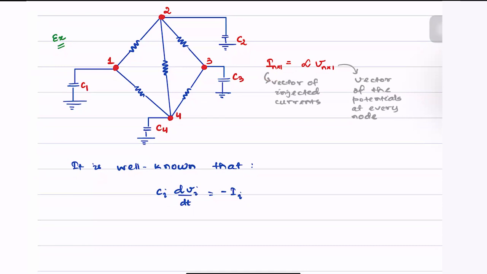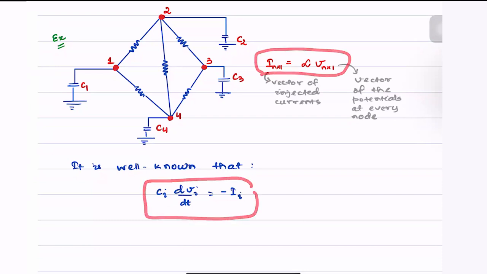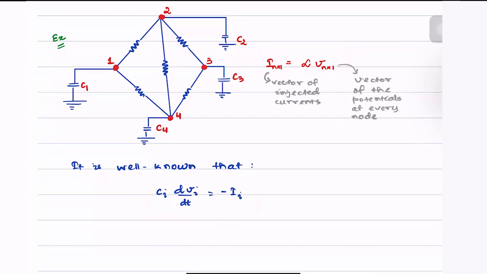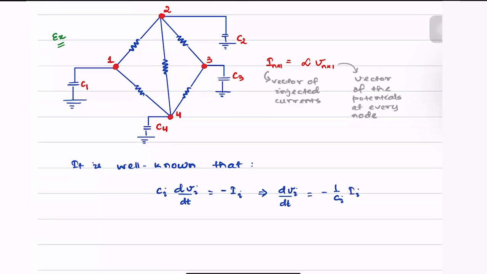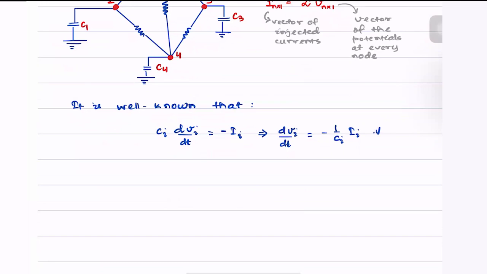Now, before we can actually use this expression, we must first convert it into vector form. To do that, let us take the capacitance to the other side, and we can write dVi by dt is equal to 1 by Ci times Ii. And this relation holds for every i from 1 to 4.